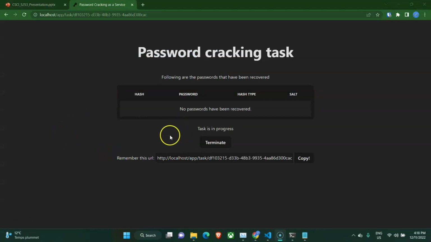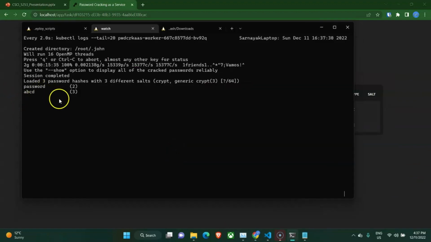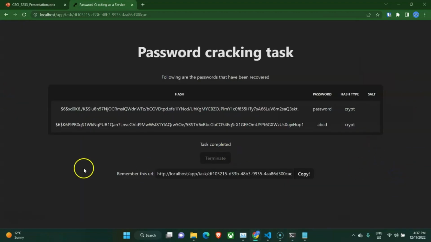We are waiting for the process to complete. We can also decide to terminate if we wish and get all the passwords that have currently been cracked in this session. So this is the output that we have got. We actually terminated the task because it was taking time to retrieve the third password. Because of that, we decided to stick to the retrieval of two passwords at this point in time. Thank you.